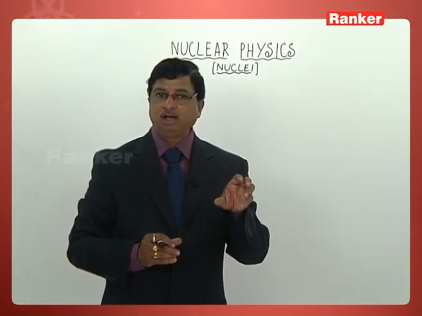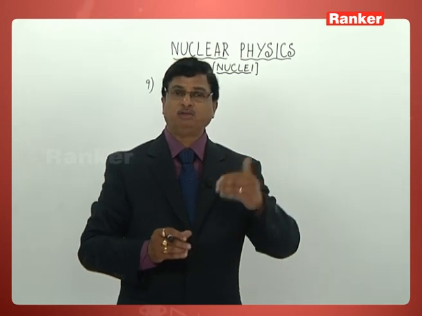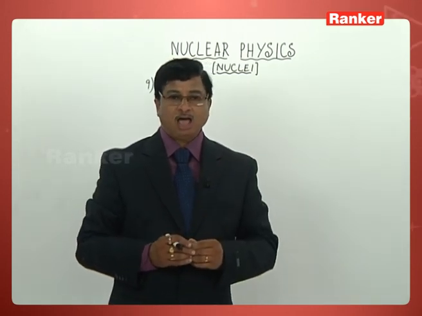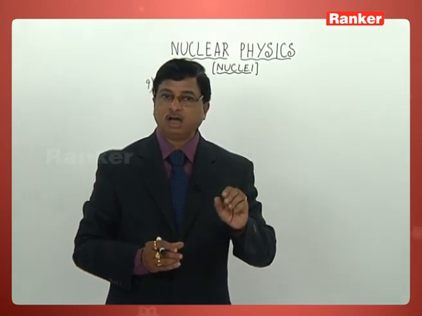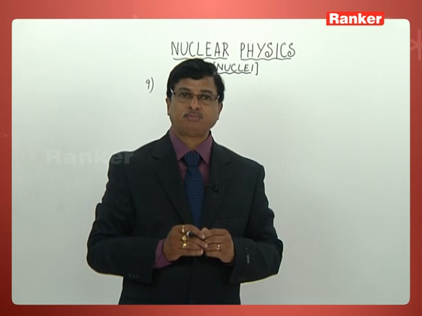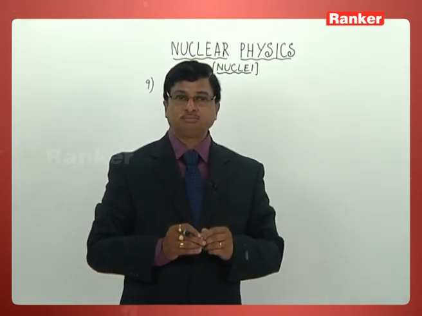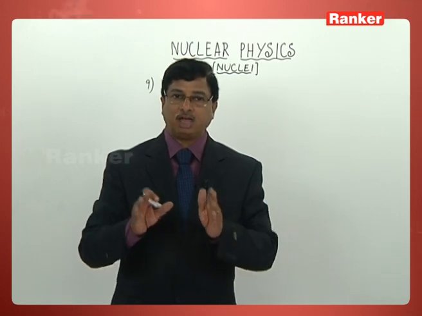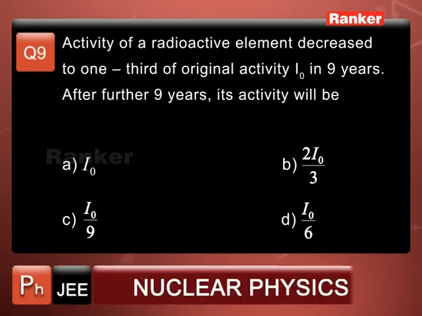The initial activity I0 of a radioactive element has been given. After 9 years, it has become 1/3 of the original value. After a further 9 years, what would be its activity? That is the case, and of course, options are given this way.